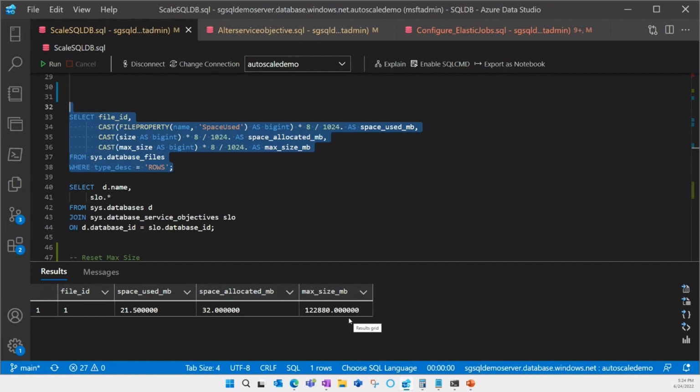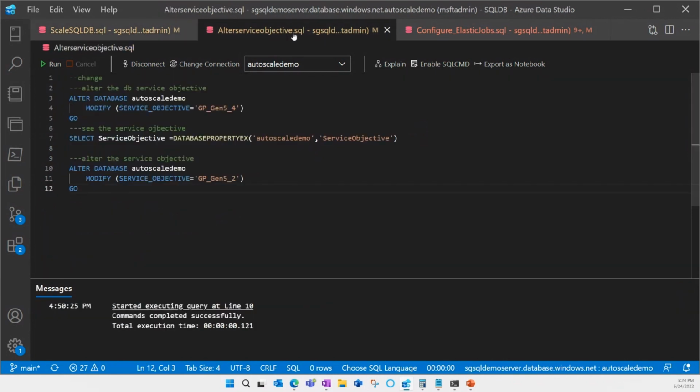Now, let's take a look at actually doing this, but changing the actual size. To do that, I need to change what's called the service objective for my database. And the service objective is just the T-shirt size setting for what size of instance I'm running. In this case, I know I'm running a general purpose Gen 5 with 2 cores. And what I'd like to do is scale that up to 4 cores.